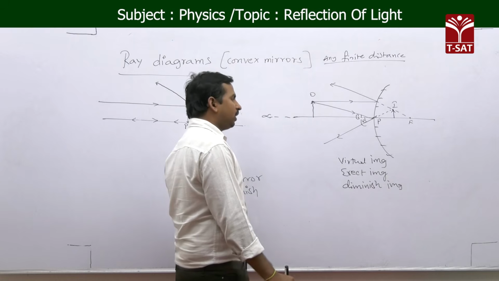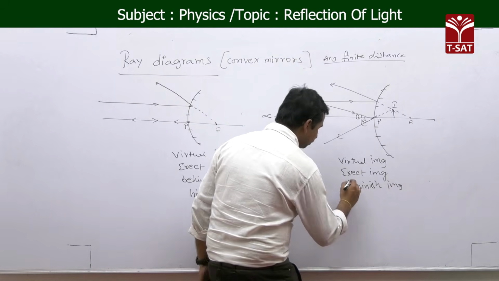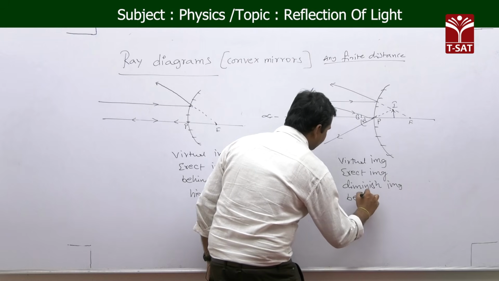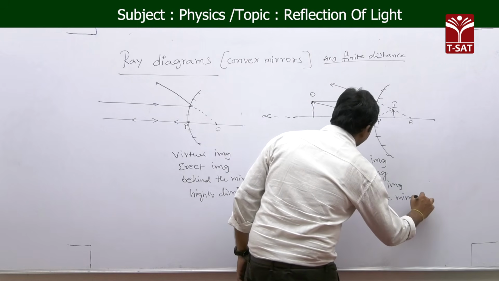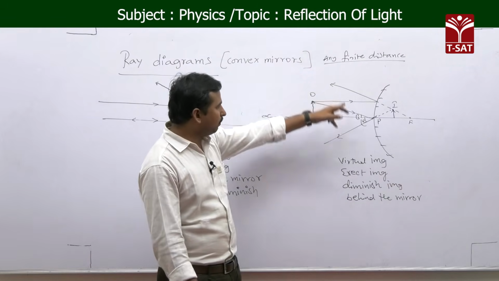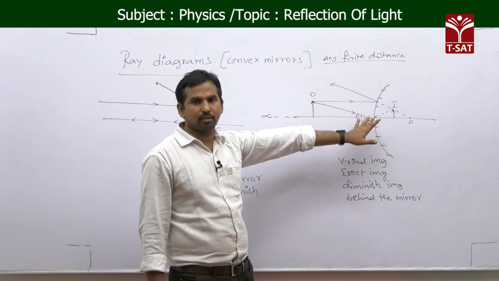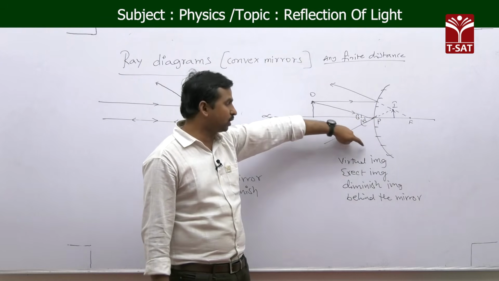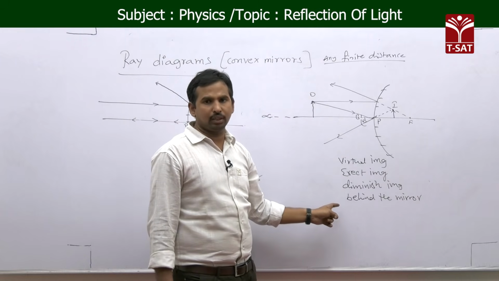And the position of the image is behind the mirror. Not only for this, in any case other than infinite, the image characteristics formed by the convex mirror are always the same: it forms a virtual image, an erect image, a diminished image, and behind the mirror.